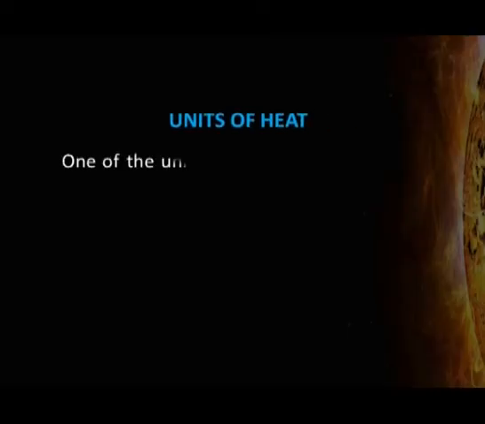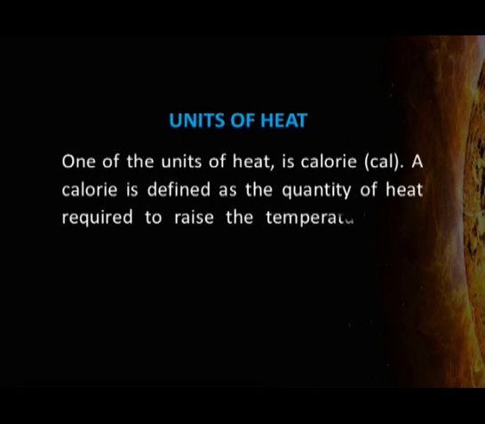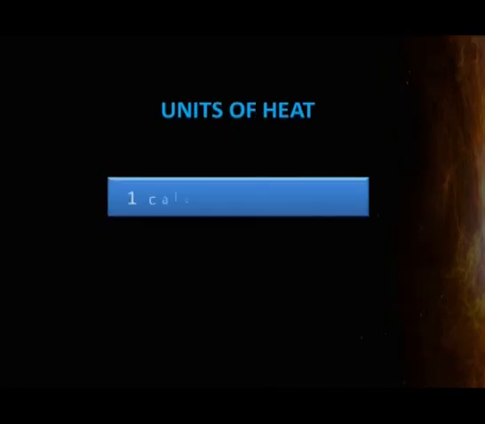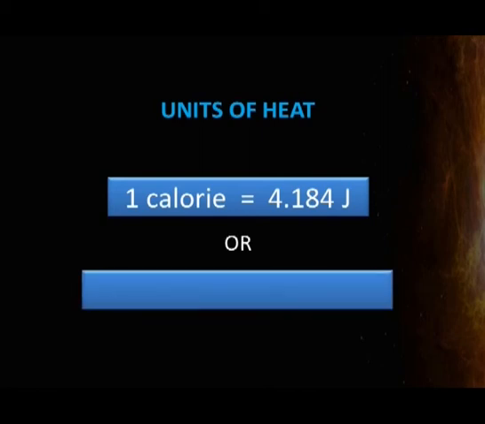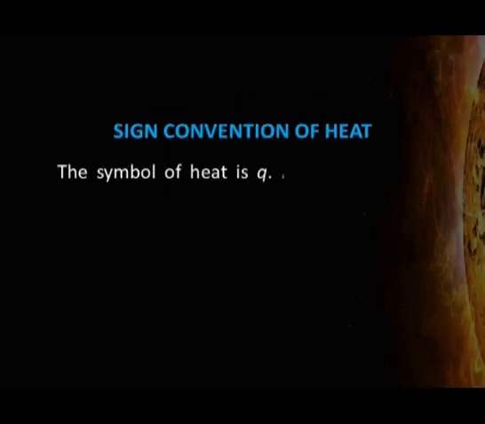One of the units of heat energy is calorie. 1 calorie is equal to the amount of heat required to raise the temperature of 1 gram water through 1 degree Celsius. 1 calorie is equal to 4.184 joules, or we can say 1 joule is equal to 0.2390 calories. As heat and work are interrelated, hence joule can also be taken as a unit of heat. We can also say that 1 kilocalorie is equal to 4.184 kilojoules.